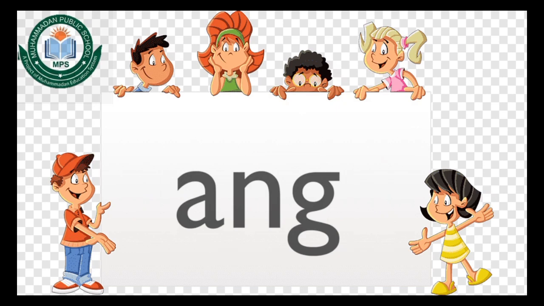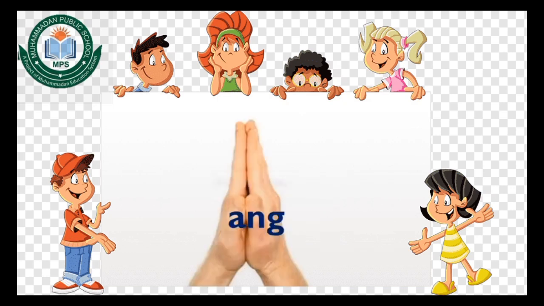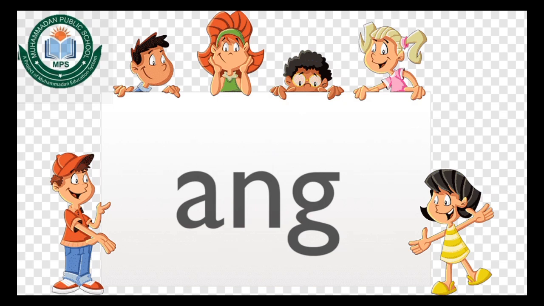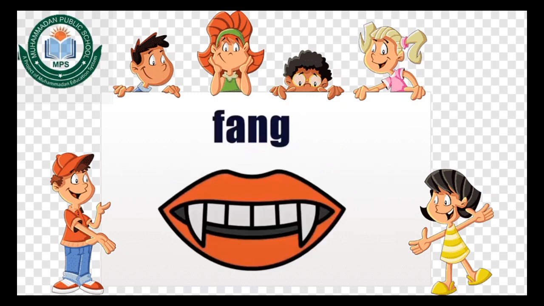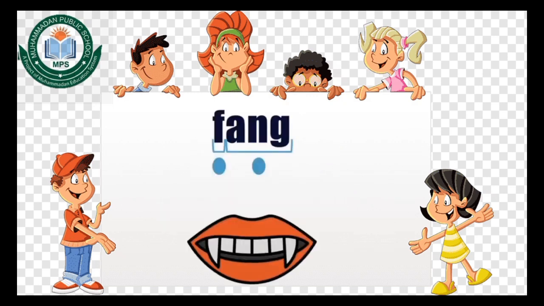This is ang. Ang is a welded sound. A-N-G says ang. Let's look at an example. The word is fang. When we say the sound, there are 2 parts. Ang, fang. A-N-G is a welded sound that says ang. This word is fang.